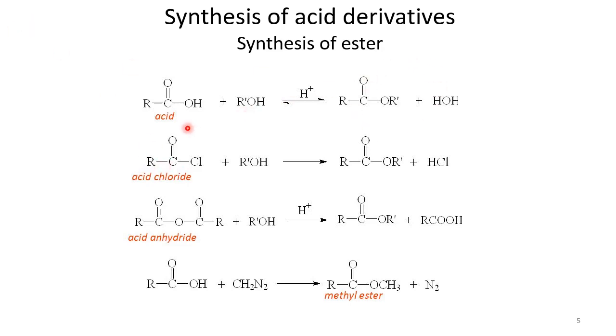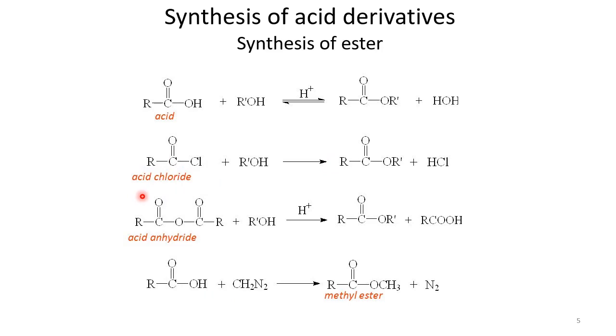There are other examples of reactions too, because acids have their own reactivity, but if we use some other reagent that is much more reactive than acid, like acyl chloride, another acid derivative, then acid chlorides are better because chloride is a better leaving group than OH. So that's how acid chlorides have better reactivity than carboxylic acids. When acid chlorides react with alcohol, the OH can replace this chloride. So that's how we can get ester. These are the two ways we can make ester.